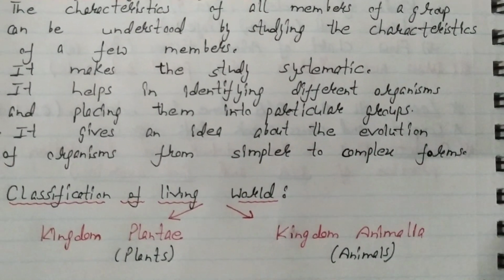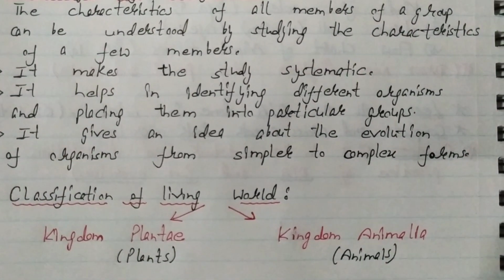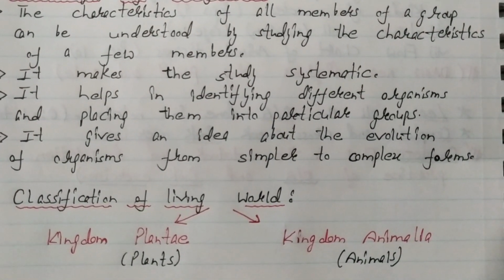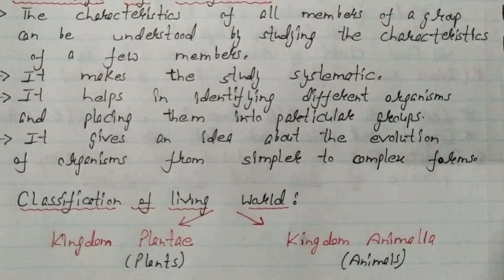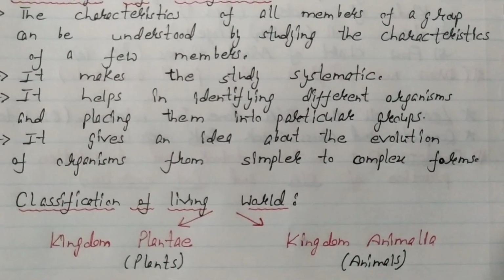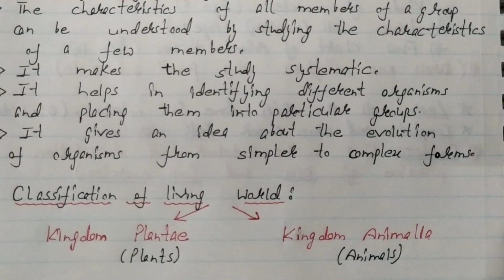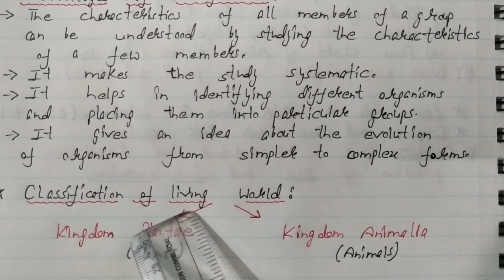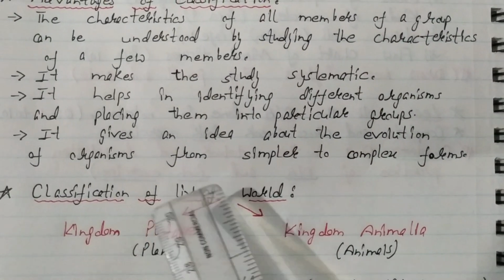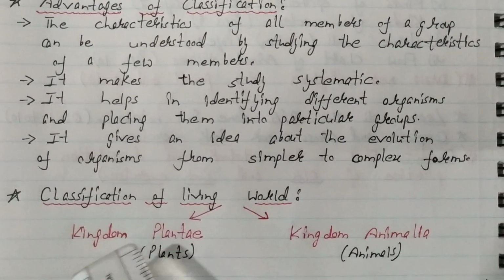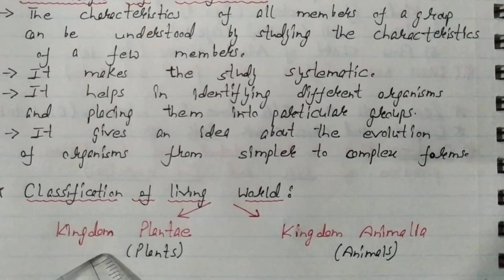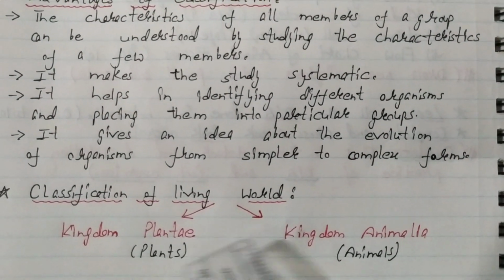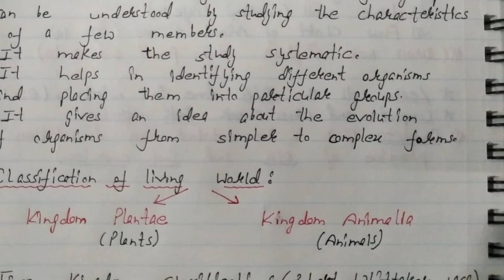Furthermore, so many varieties of organisms have been discovered which can neither be placed in Plantae nor in Animalia. So that means there were some limitations of this classification, according to which the organisms were classified into two kingdoms only, Kingdom Plantae and Kingdom Animalia.